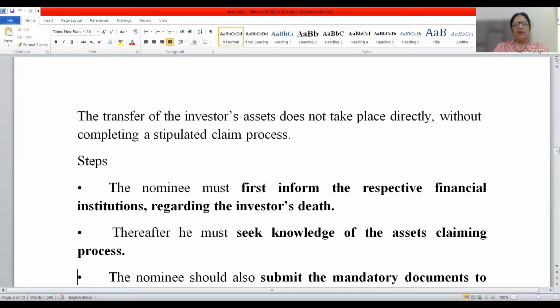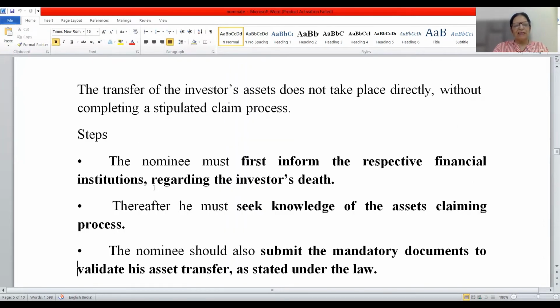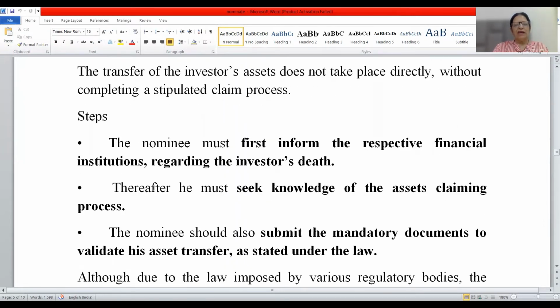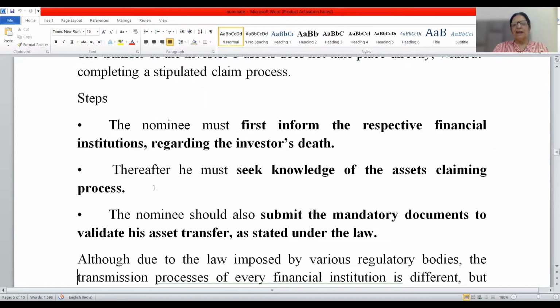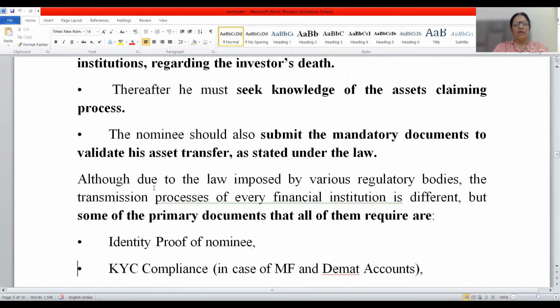He must find out how many assets there are regarding which he has to get the claim. And the last one: the nominee should also submit the mandatory documents to validate his asset transfer as stated under the law.